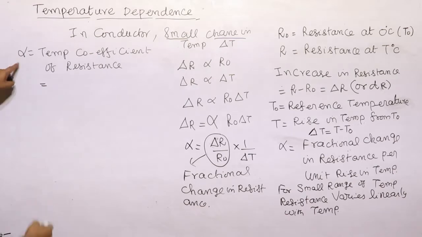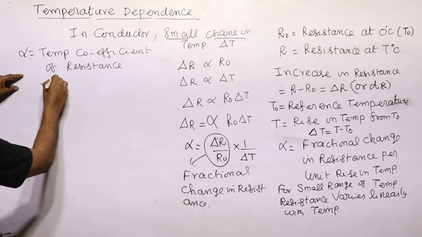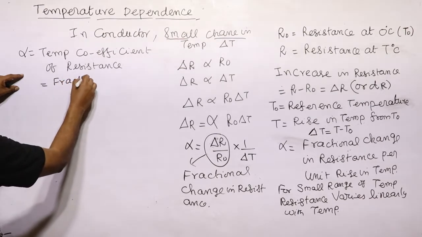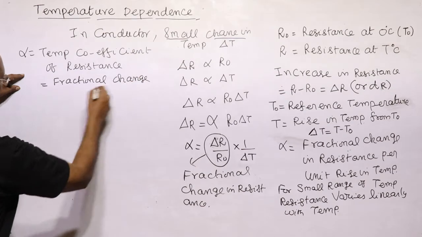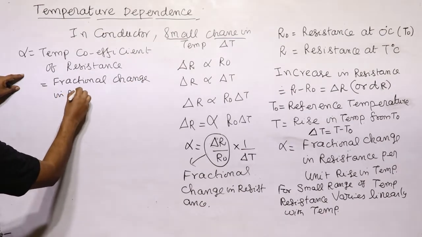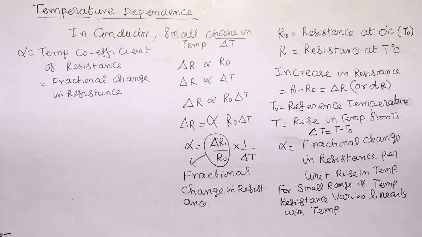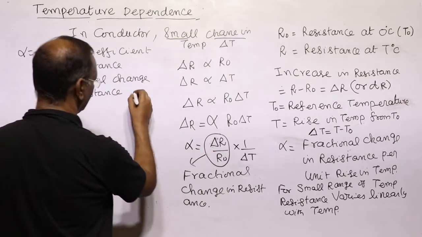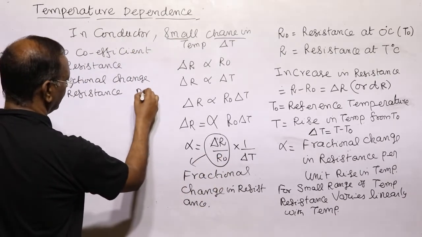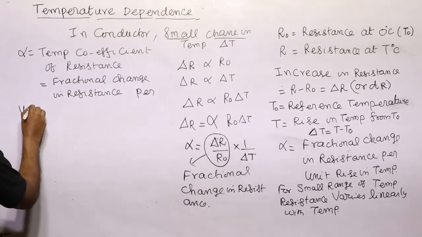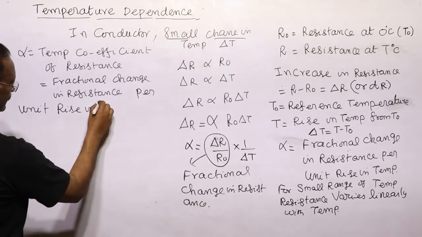Alpha is equal to the fractional change in resistance per unit rise in temperature.